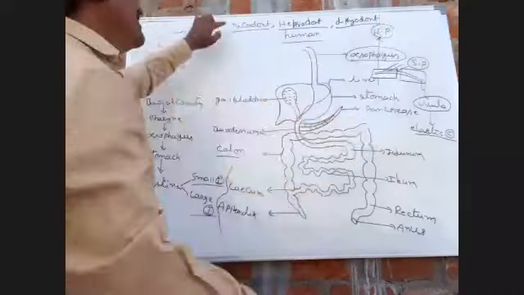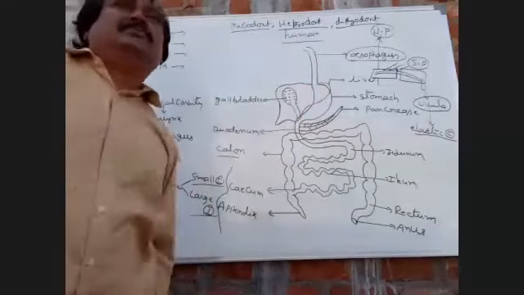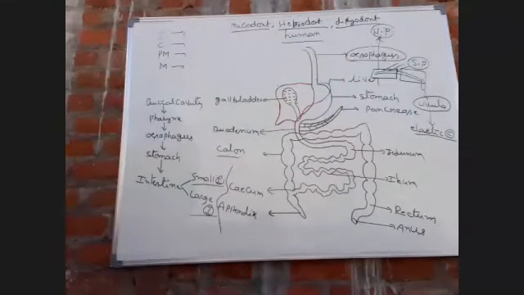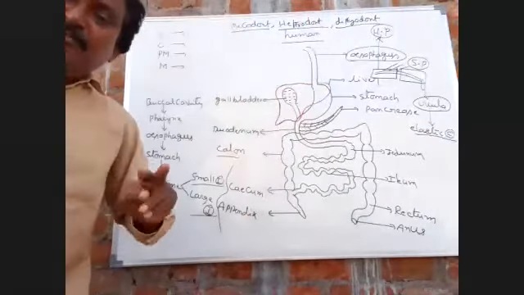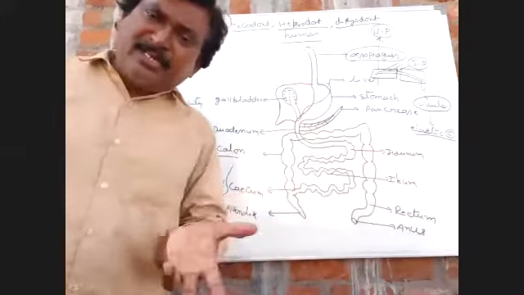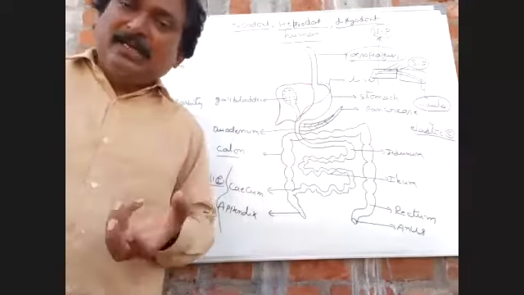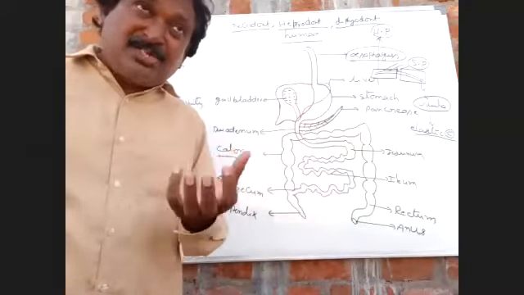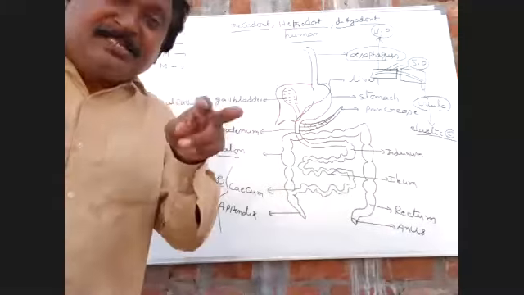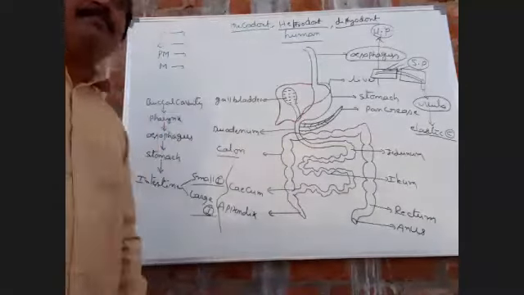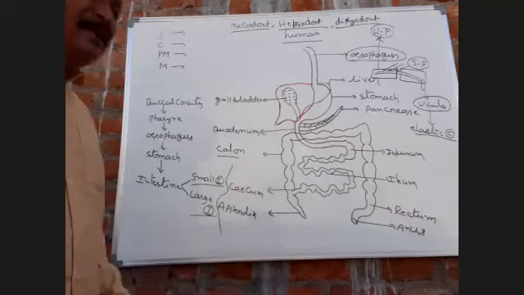So this is dentition in human being: thecodont, heterodont, diphyodont. Teeth are replaced two times in total lifespan of organism is called diphyodont dentition. First form of teeth is called milk dentition or milk teeth. Second form of teeth is called permanent dentition.